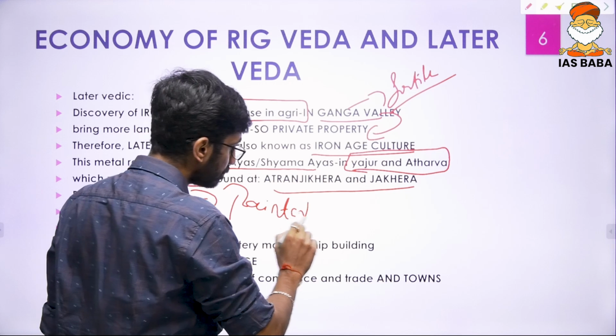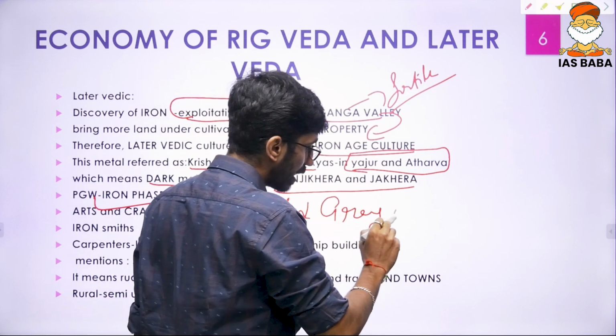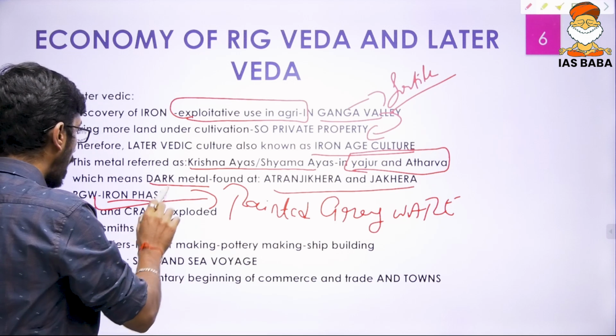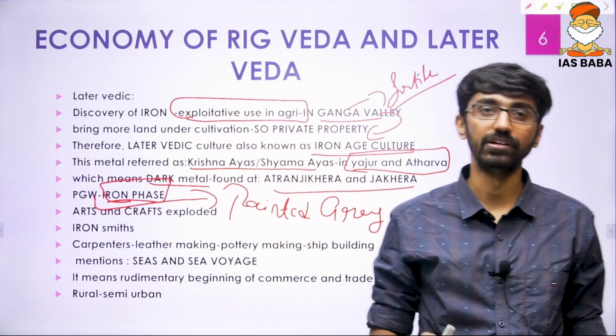Okay, painted grey ware. Okay, and this pottery has been found with iron. So that is the reason it is an iron phase.